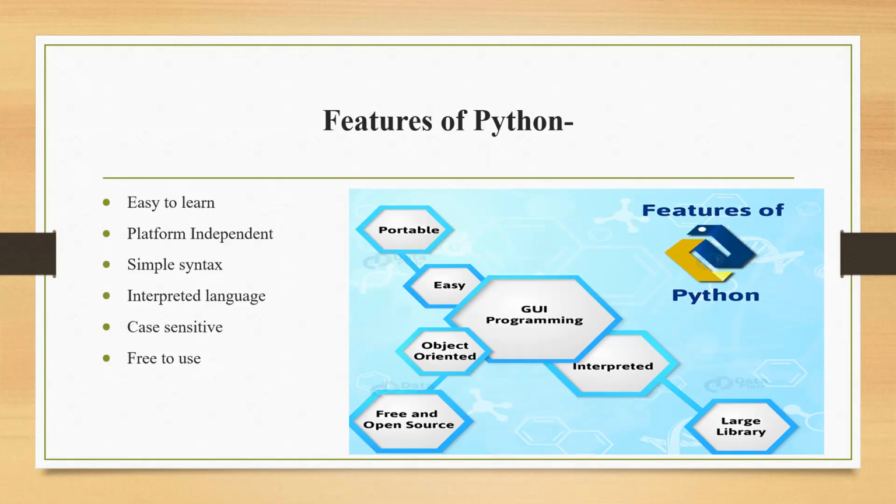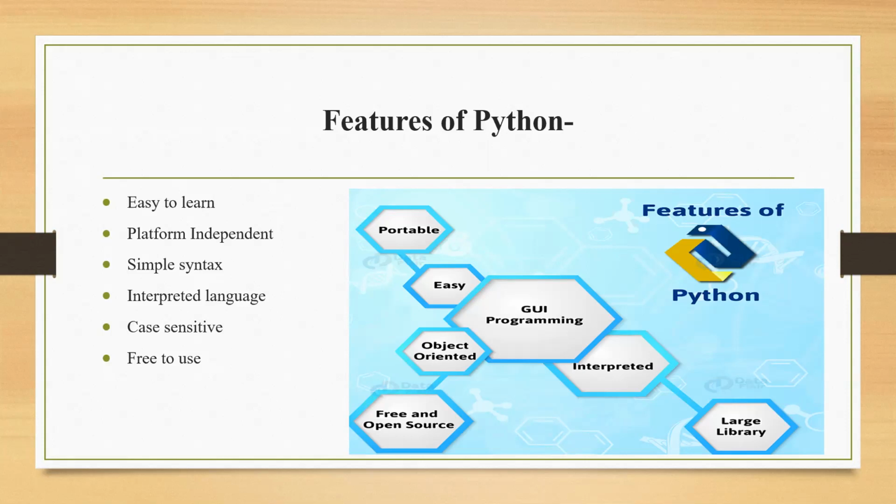Simple syntax, that is why it is easy. Syntax means the way of writing. In English we have grammar, right? We have grammatical rules that are applied when we are speaking or writing. We use a full stop when a sentence ends. There will be an exclamation mark when there is some kind of shocking situation. So these are the syntax of a language. Python also has syntax, what should be used where and when, right?